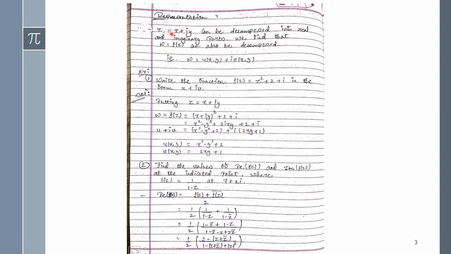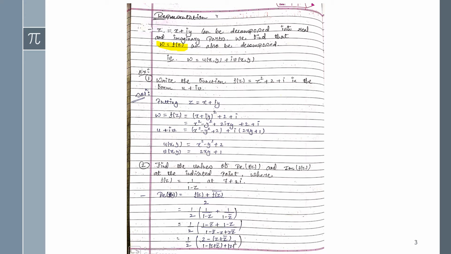I mean to say, if we represent z equals x plus iy, and then we add one more new variable, w equals f of z, then we can also represent this function in its real and imaginary parts, u plus iv.